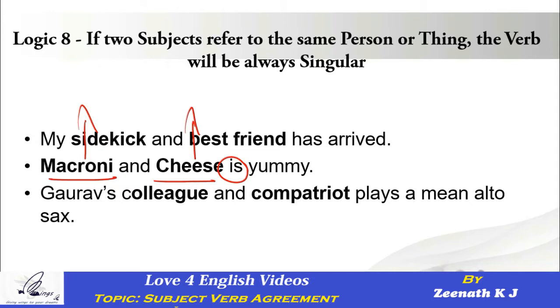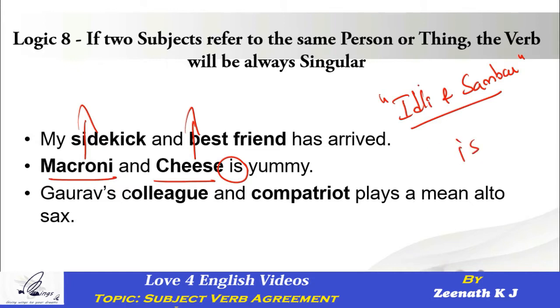Let me ask you another question. Especially in South India, idli and sambar is very, very famous. Let's imagine right now, I go to a hotel, I eat idli and sambar, and I come out. Somebody asks me the question, hey, how was idli and sambar? I will definitely say, idli and sambar was very, very tasty. Especially here in this hotel, it is awesome. It is delicious, right? So look at that. Did I say idli and sambar are tasty or idli and sambar is tasty? I use the word is.